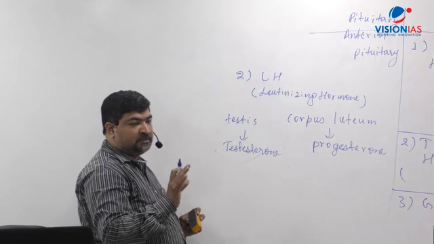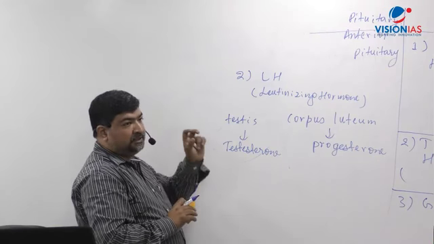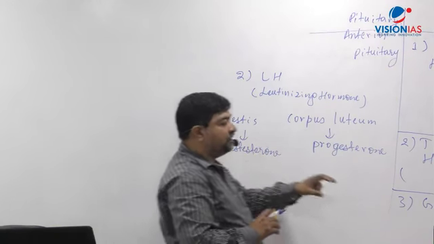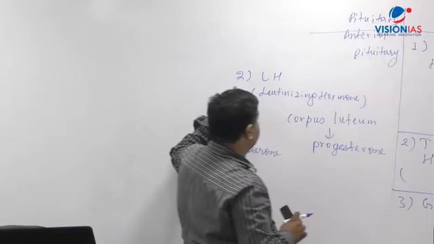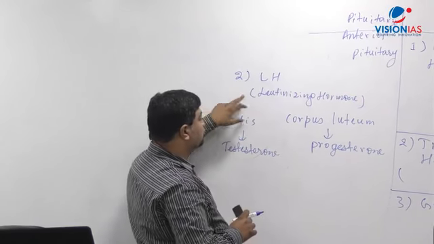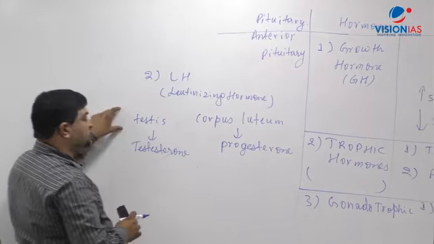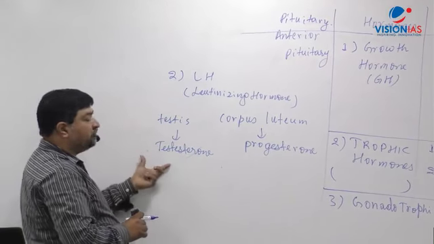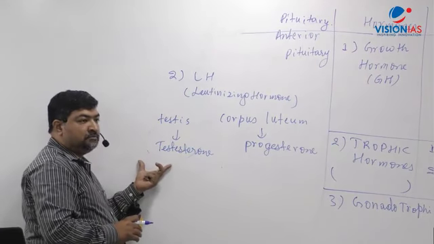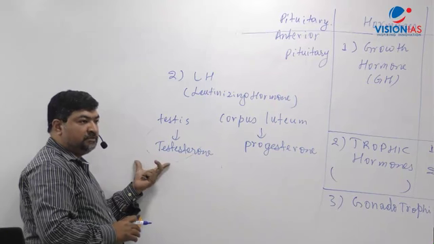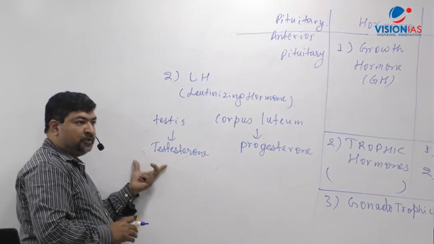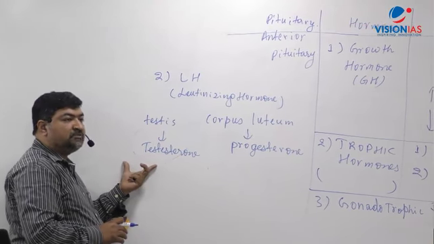Right, now let me explain these things. The pituitary gland secretes this luteinizing hormone, LH. It has two functions, in male and female. In males, it stimulates the testes, which helps in the formation of testosterone, the male sex hormone, in terms of growth, reproduction and sexual characteristics.